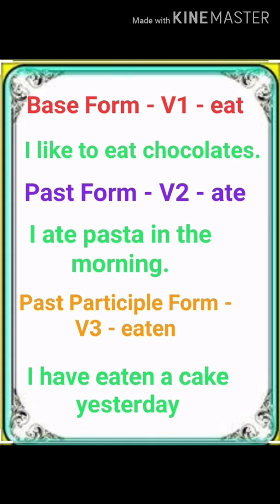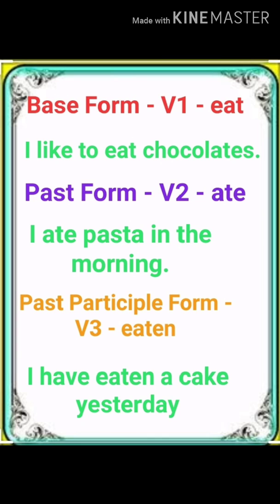Here first form of the verb is eat, then second form of the verb eat is ate, and third form is eaten. Now see in the examples how it changes its form according to time. In the first example, I have written, I like to eat chocolates. Now here I use the base form of the verb, okay, and it's a present tense, simple present tense. Then in the second example, I ate pasta in the morning. Now here I change the form of the verb from eat to ate, and it's a simple past tense.